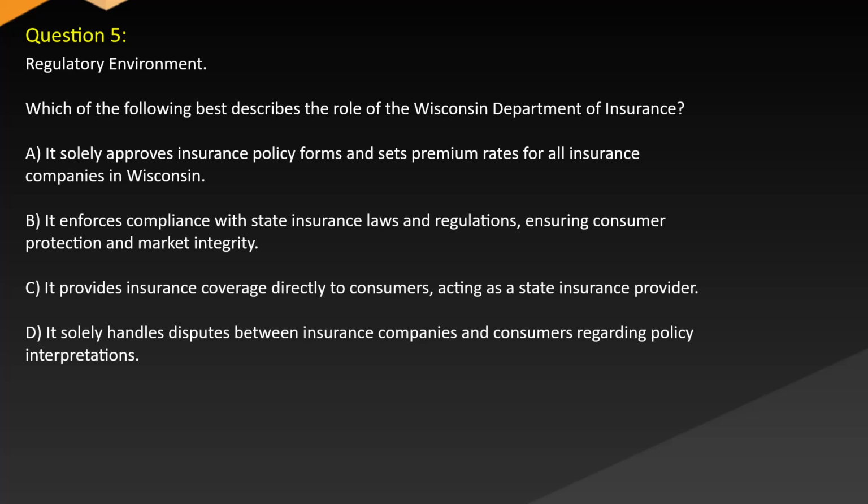Question 5. Regulatory environment. Which of the following best describes the role of the Wisconsin Department of Insurance? A. It solely approves insurance policy forms and sets premium rates for all insurance companies in Wisconsin. B. It enforces compliance with state insurance laws and regulations, ensuring consumer protection and market integrity. C. It provides insurance coverage directly to consumers, acting as a state insurance provider. D. It solely handles disputes between insurance companies and consumers regarding policy interpretations.